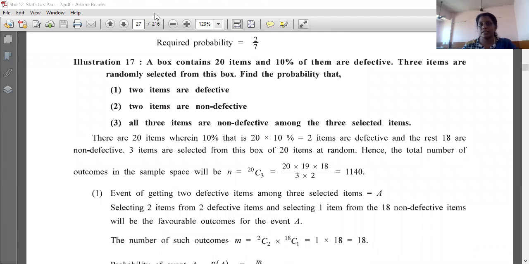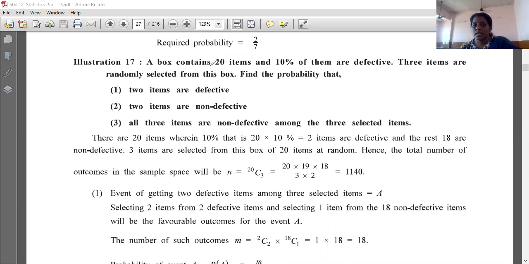This is also a very interesting one. See, a box contains 20 items and 10% of them are defective. 3 items are randomly selected. Here again combination sum. 3 items are randomly selected from this box. Find the probability that 2 items are defective, 2 items are non-defective, and all the 3 items are non-defective among the 3 selected items.